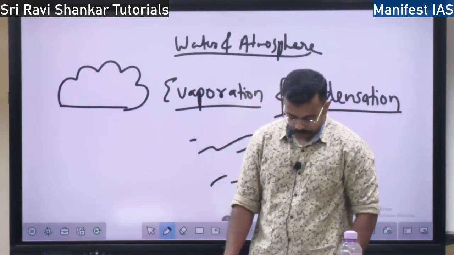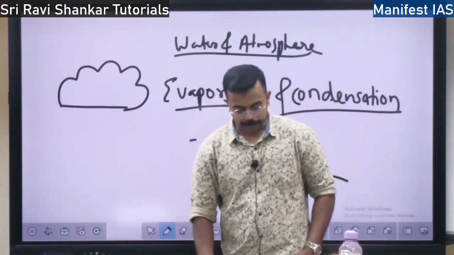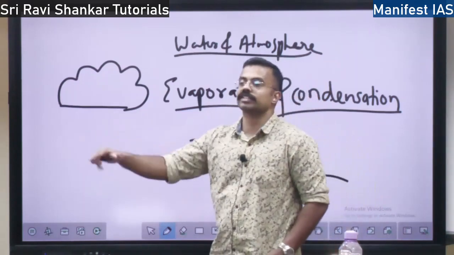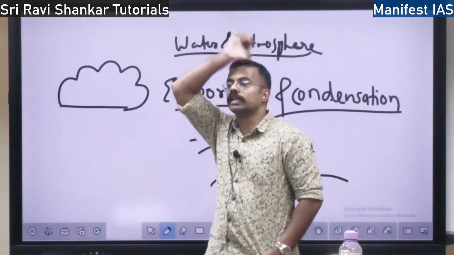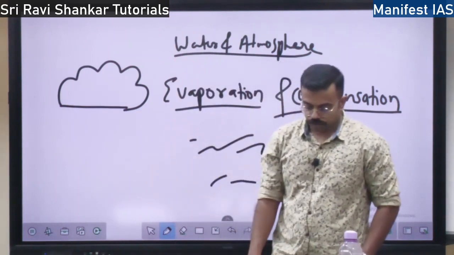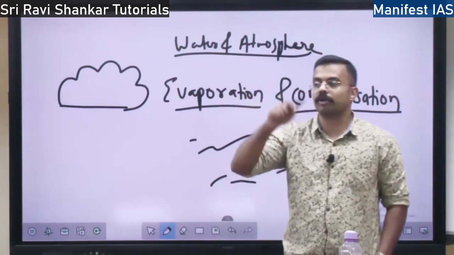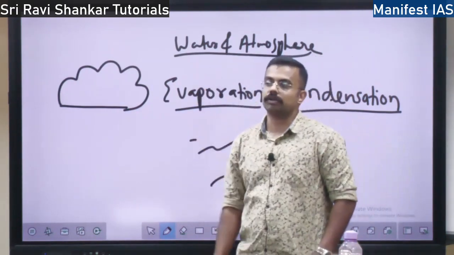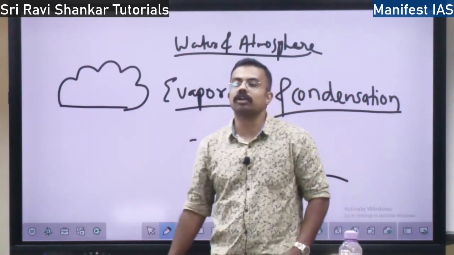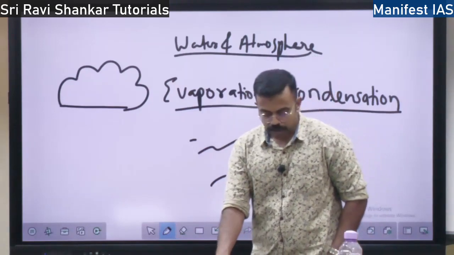Okay, so what is the height of this cloud? It is actually near to the surface of Earth or at the middle latitude. It is either at the middle latitude or close to the Earth, right? So they do not allow sun rays. If you see the black clouds, can you see the sun outside the black clouds? No, right? So they do not allow the sun rays to pass through the clouds.